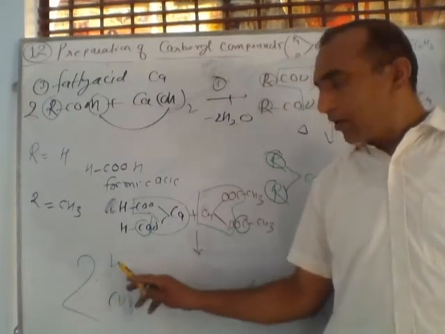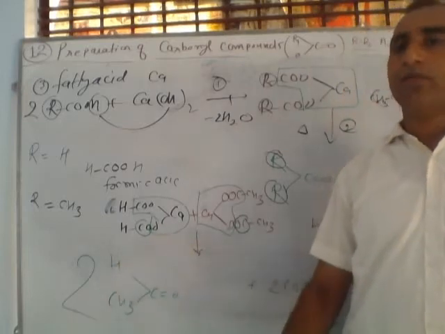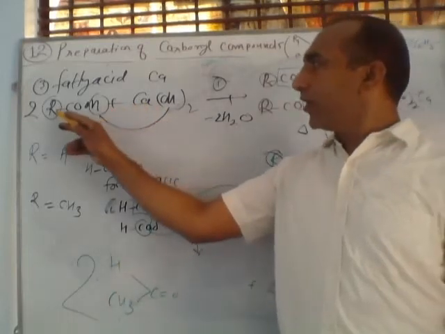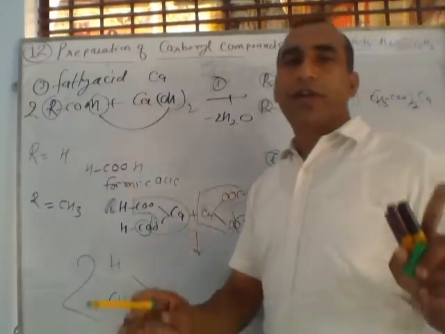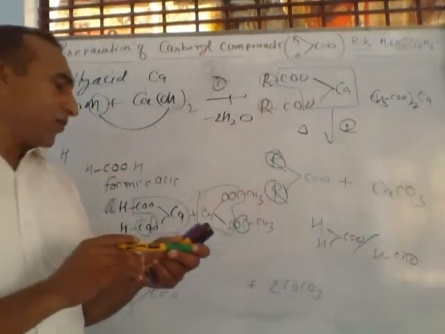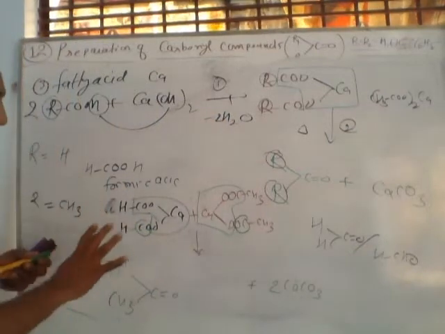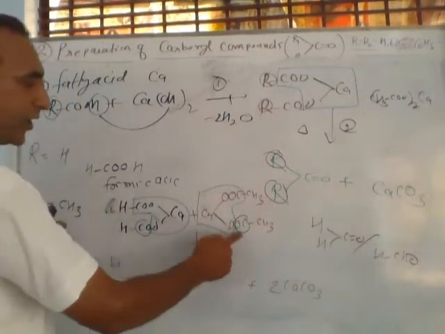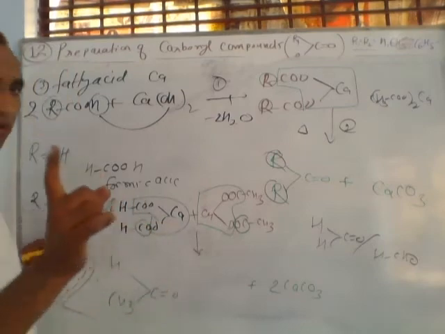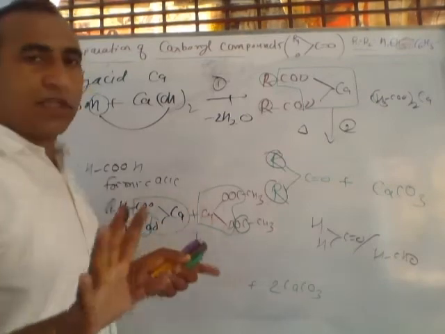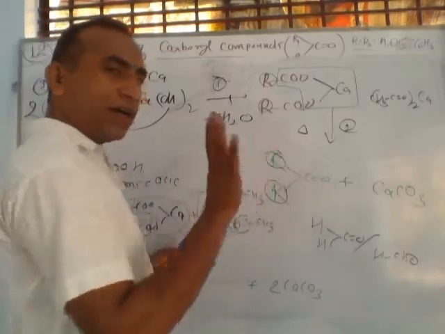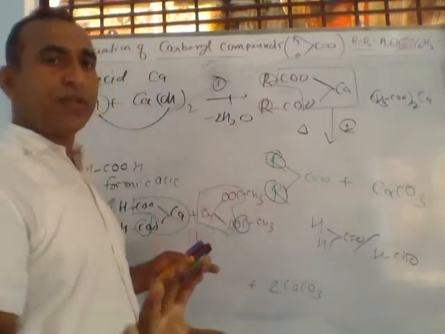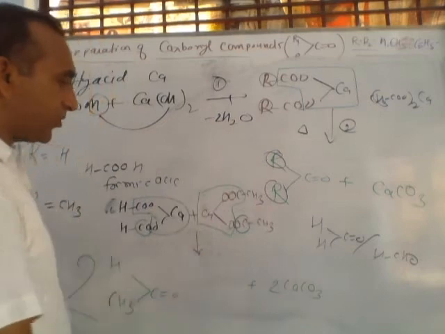So if we want to prepare a carbon compound in which two different alkyl groups are present, we should use two different carboxylic acids. Here, using formic acid and acetic acid, we can prepare it. If you use a single type of carboxylic acid, the molecule formed will have both R the same: hydrogen, CH3, or benzene.